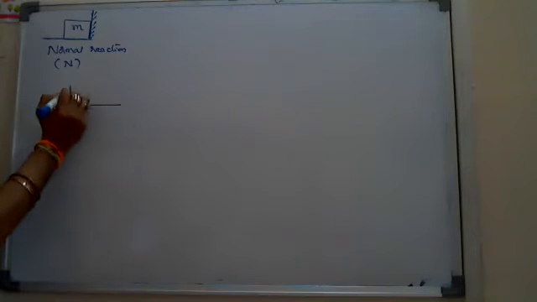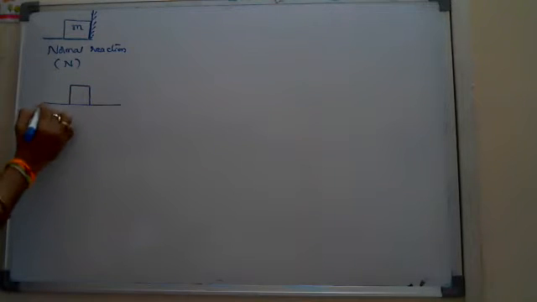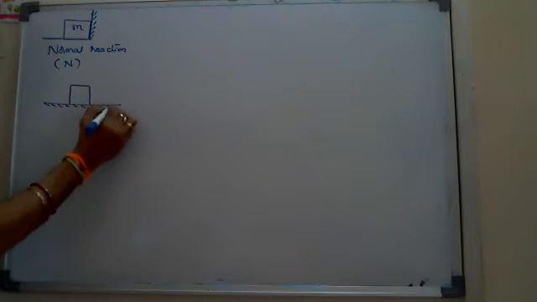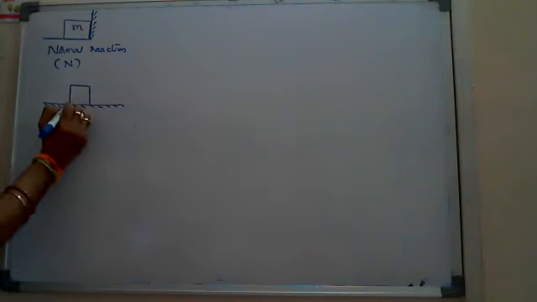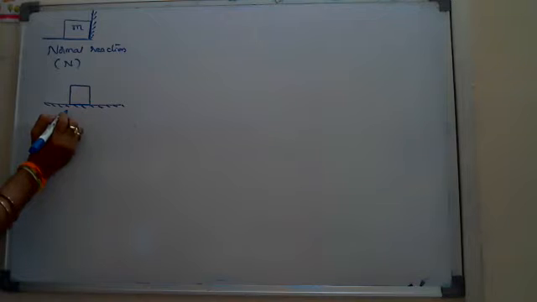But what I am saying, when a body comes into contact with a surface, immediately after coming in contact, the normal reaction won't act. Normal reaction is reaction.